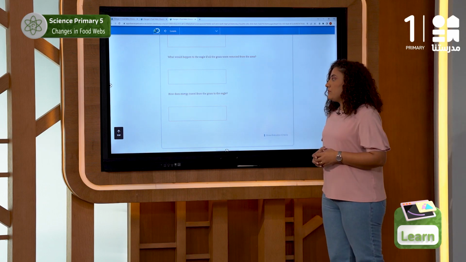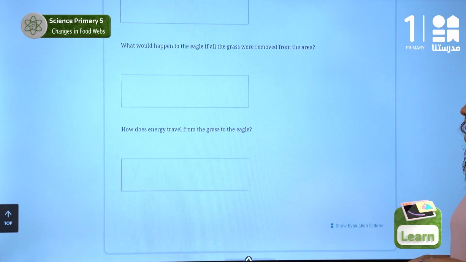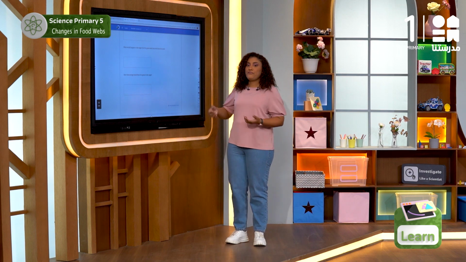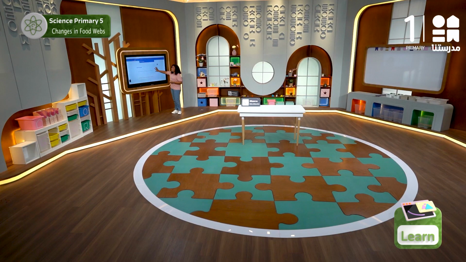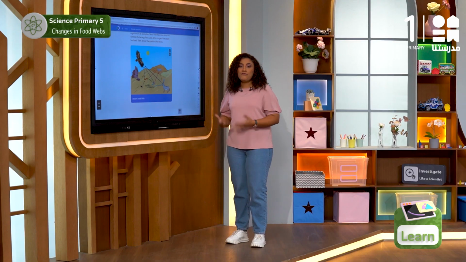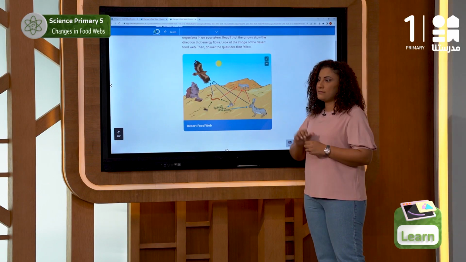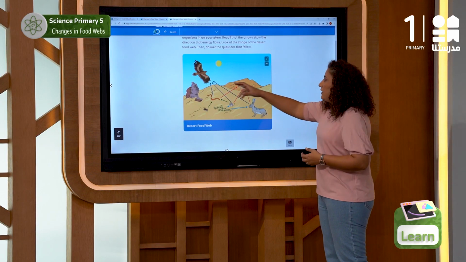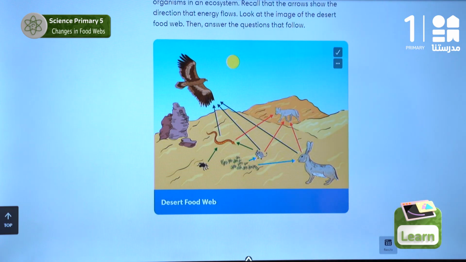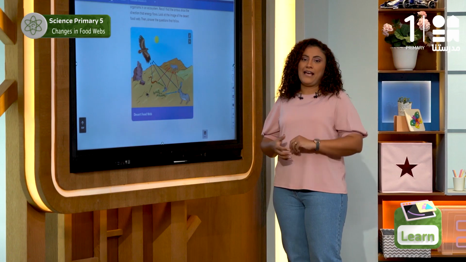Our third question, how does energy travel from grass to eagle? If we refer to our food web, we will find that the hare eats the grass, and then the eagle eats the hare. So they can get their energy.